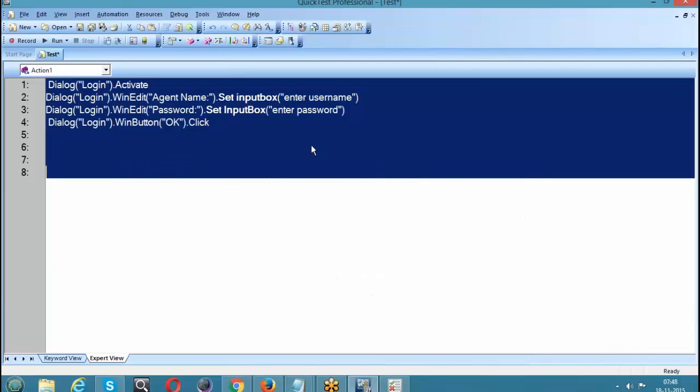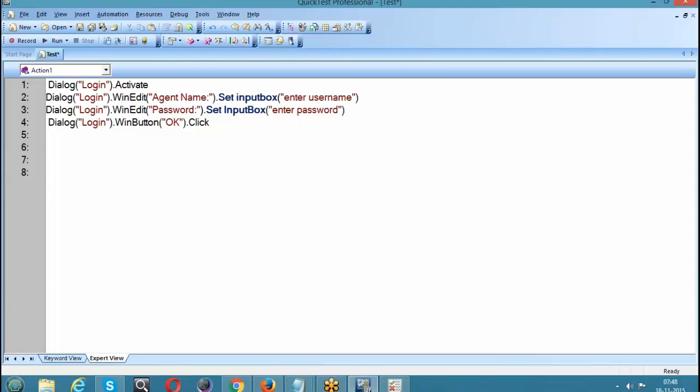Loop statement. If I want to execute the script 3 times, I need to put it into a loop and ask QTP to repeat my script 3 times, right? So next we'll move on to the loop statement. We have while loop, do loop and for loop. First we'll discuss the for loop and then the if condition statement.